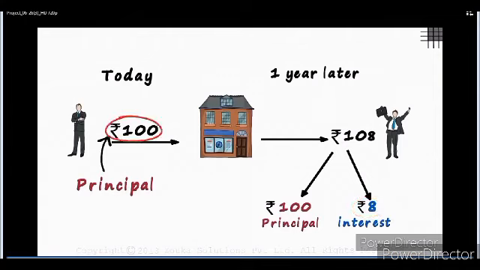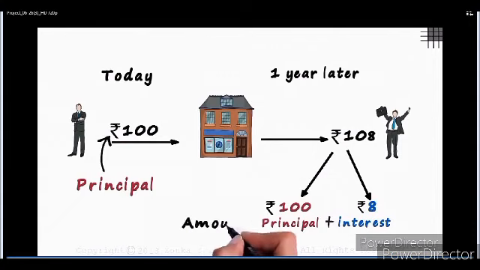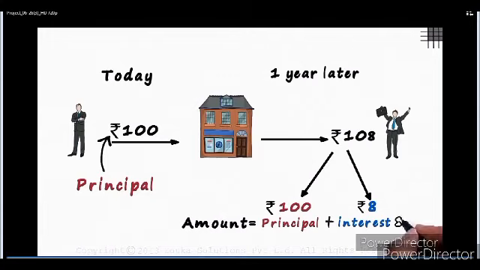Understood? So remember, I deposited 100 rupees. So the amount I get at the end of the year is principal plus my interest. So therefore, amount is equal to principal plus interest. So when I add it together, I'm going to get 108 rupees. So I could say that the rate at which my money grows was 8%. We'll move on with another illustration.